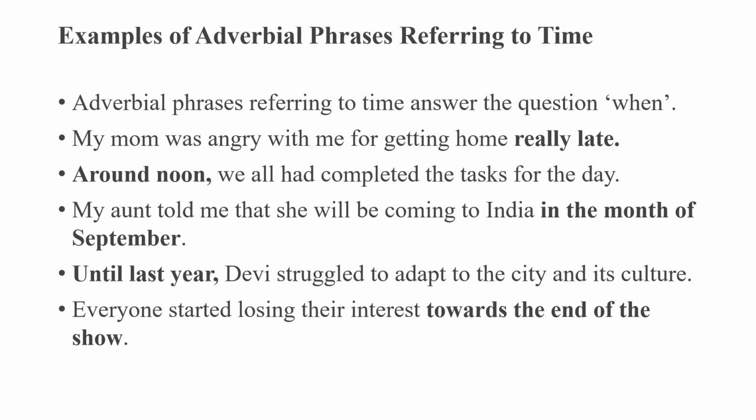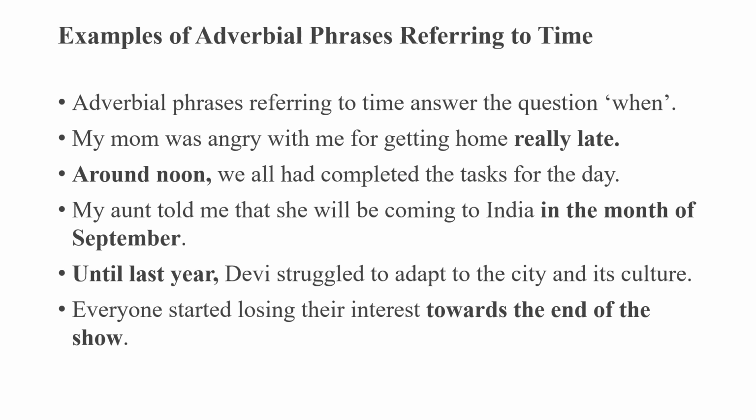Examples of adverbial phrases referring to time. In these adverbial phrases, all these examples will refer to the time when something happens. Adverbial phrases referring to time answer the question when. My mom was angry with me for getting home really late. So really late is an adverb of time. Around noon is again an adverb of time because it has been highlighted. Around noon we all had completed the tasks for the day.